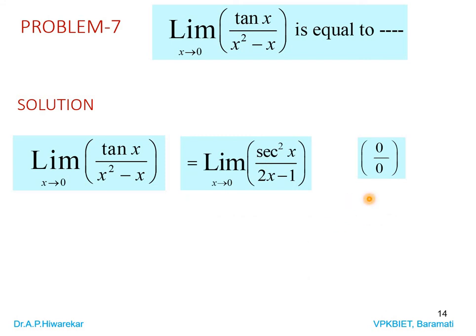So take the derivative of numerator, take the derivative of denominator. We are applying L'Hopital's rule. The derivative of tan x is sec square x, and the derivative of x square minus x is 2x minus 1. Then again apply limit. So we are getting sec square of 0, sec 0 means 1, and the denominator will be 0 minus 1, that's why it is minus 1. So it is 1 divided by minus 1, so it is minus 1. So the value of this limit is minus 1.